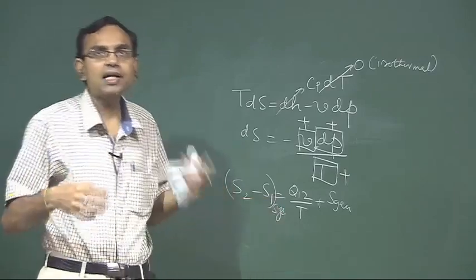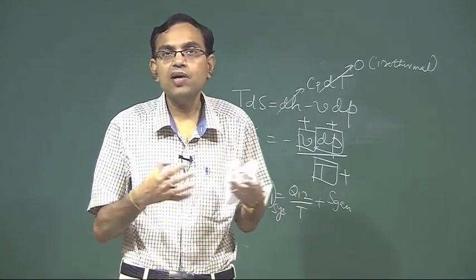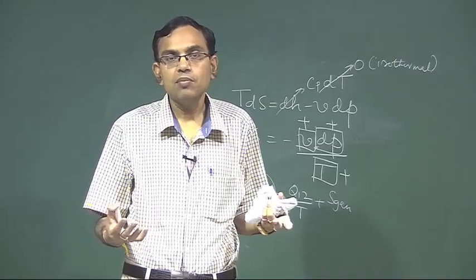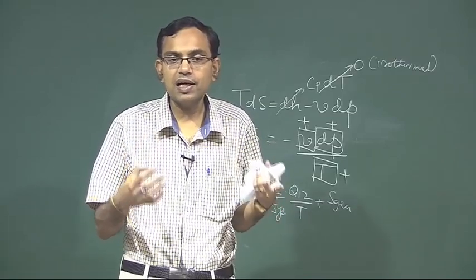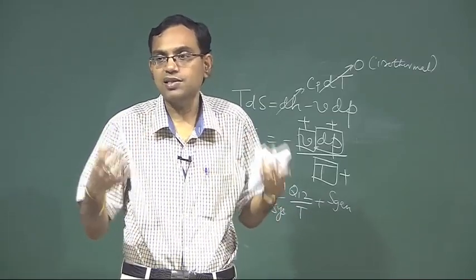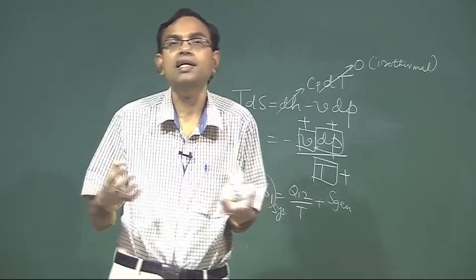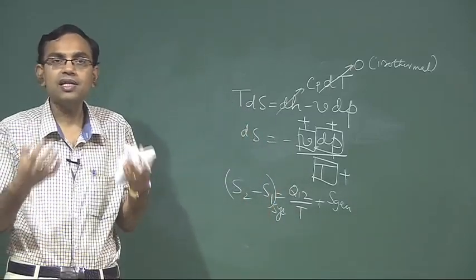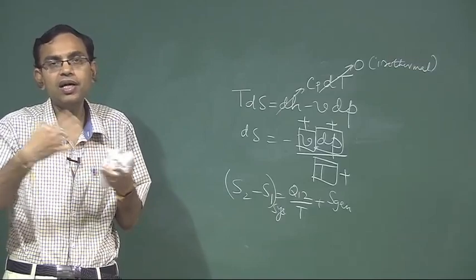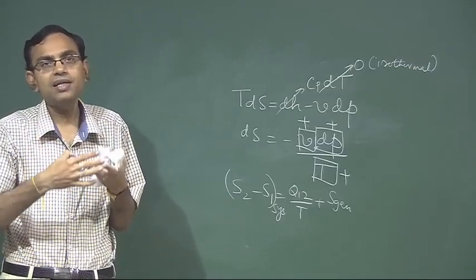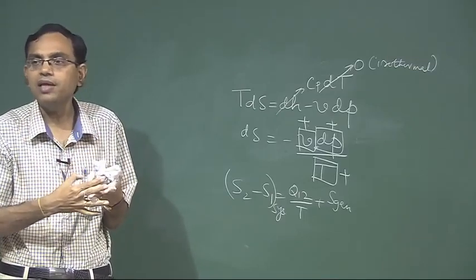Very many times we loosely say that entropy always increases, but we do not mention that it is the entropy of the universe, system plus surrounding together, that increases. Entropy of a system or surrounding separately might either increase or decrease or remain the same.